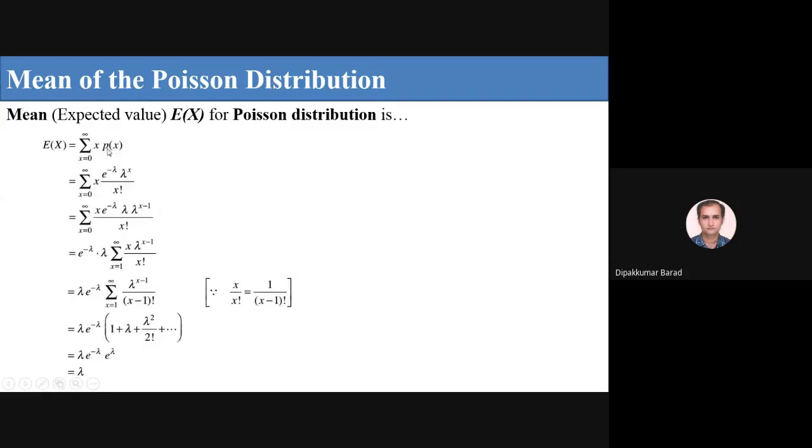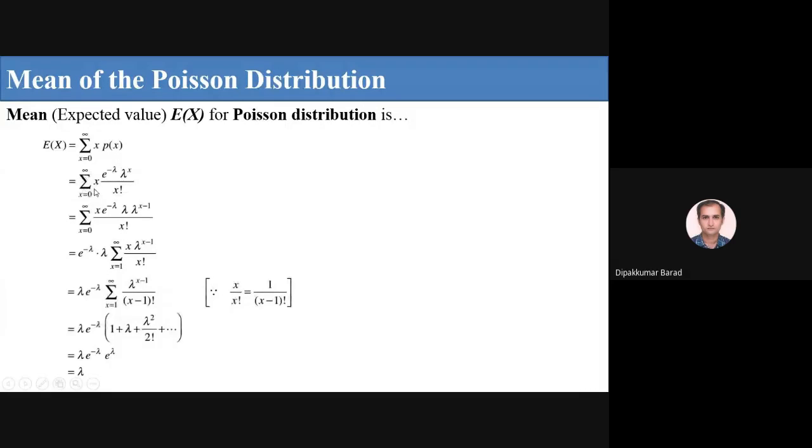Now this p of x for the Poisson distribution is e raised to minus lambda, lambda raised to x upon x factorial, where x varies from 0 to infinity.